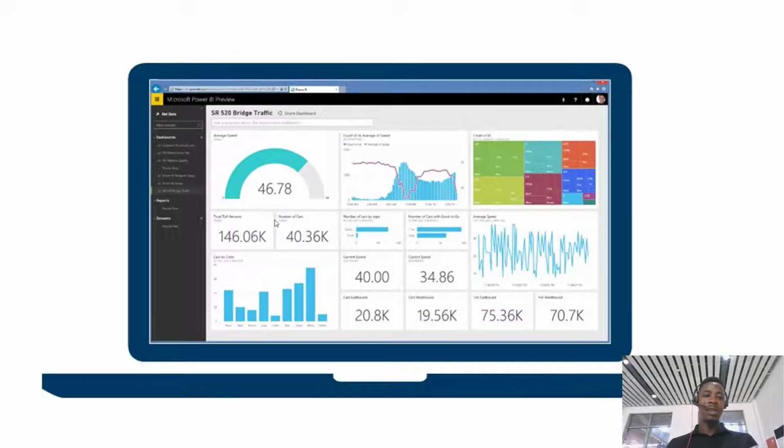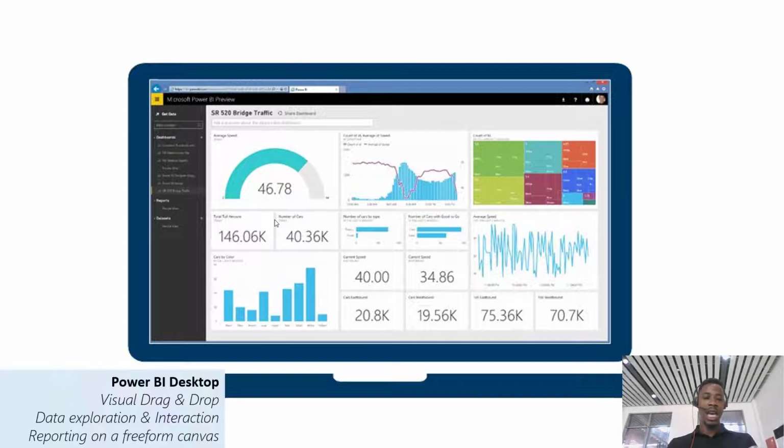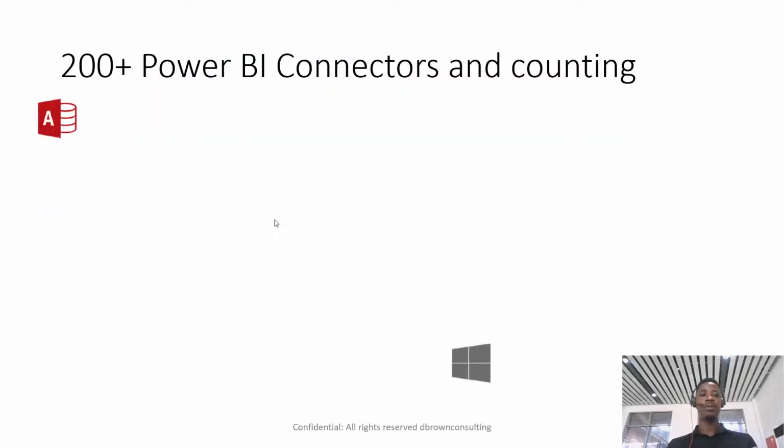Power BI also gives you access to your reports on your mobile phone, on your laptop, really anywhere you go. And for people who would like to download Power BI Desktop on their laptop, Power BI is free to download. You can download it on your desktop and just play around with it.